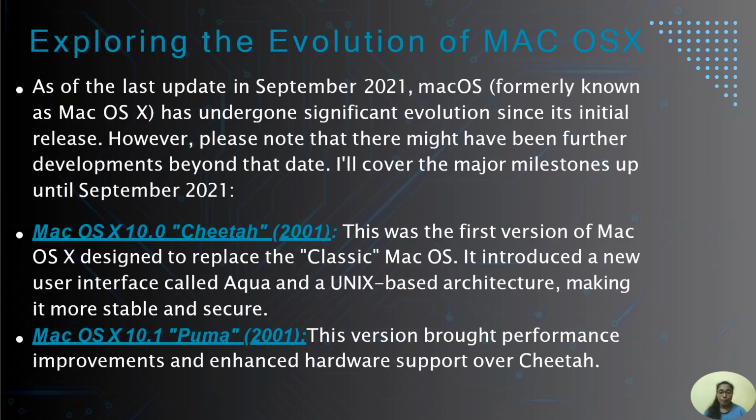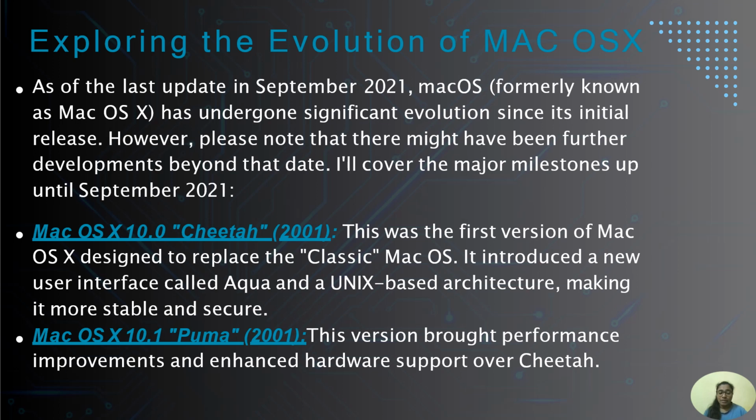Exploring the evolution of Mac OS X. As of the last update in September 2021, Mac OS, formerly known as Mac OS X, has undergone significant evolution since its initial release. However, please note that there might have been further developments beyond that date. I will cover the major milestones up until September 2021.